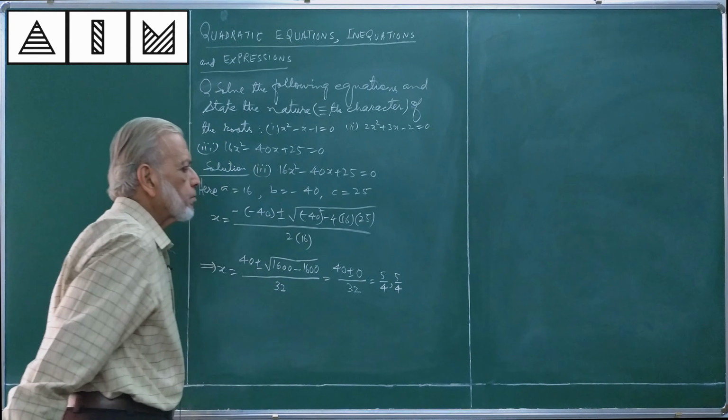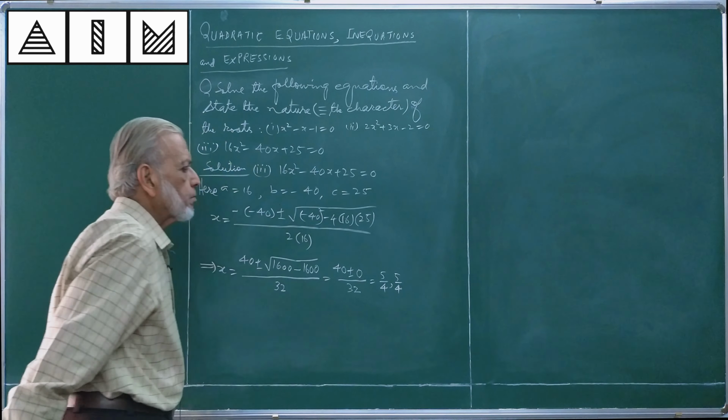If b square minus 4ac is a perfect square, then the roots will be real, rational, because perfect square will give you complete square root, radical sign will disappear.